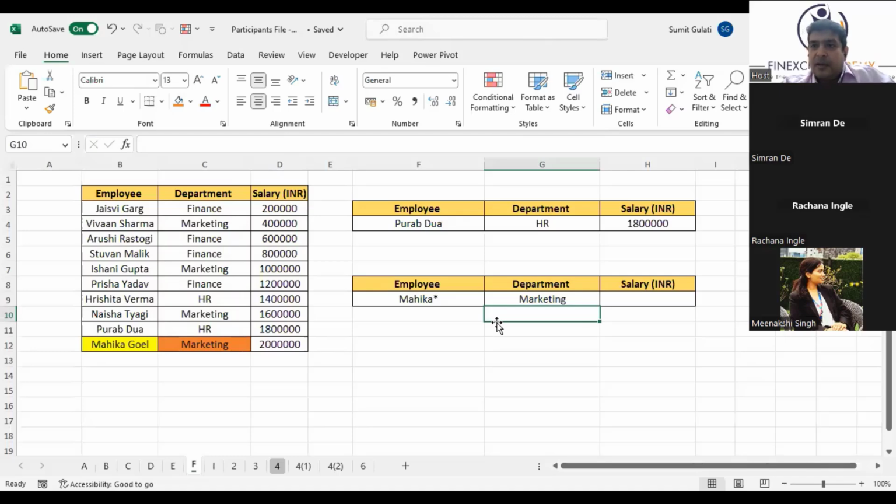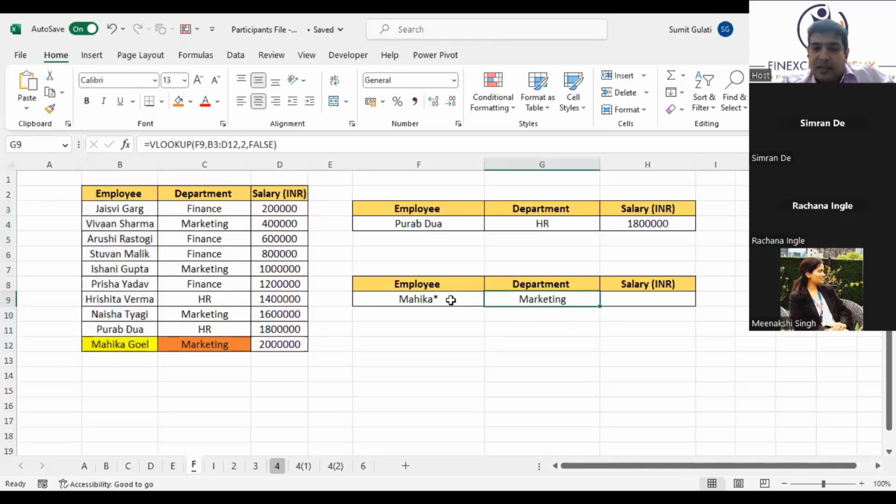We have two Mahika, one is Goel. Yes, Adesh, then it won't work. Then you have to do something else, which we'll do in the next problem. Right? Although it's not a very good practice to apply the VLOOKUP on the name itself. It has to be for the employee ID, which is unique. Serial number, code assigned to. Yes, that is where we should apply it. I'm just trying to show how to deal with such problems.